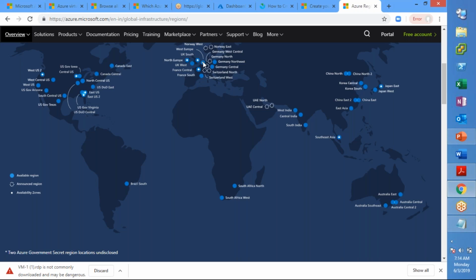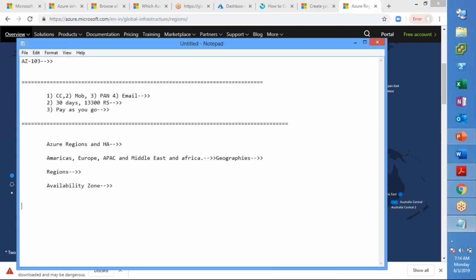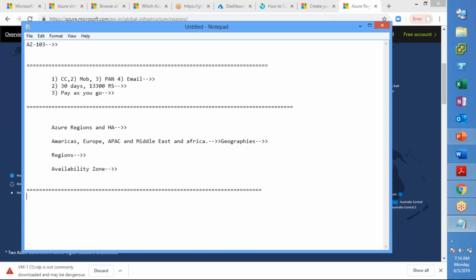At this point, just remember regions, geographies, and availability zones. This is the terminology we need to know. So let us move on to virtual machines itself. This is where we will be starting today.